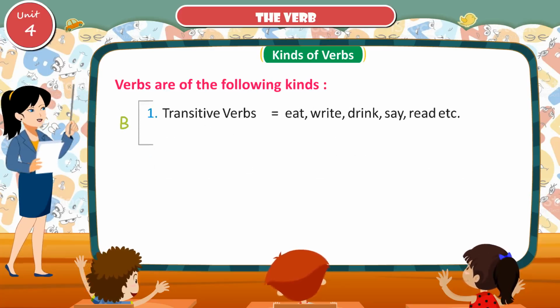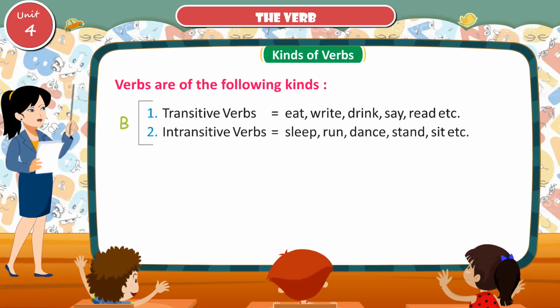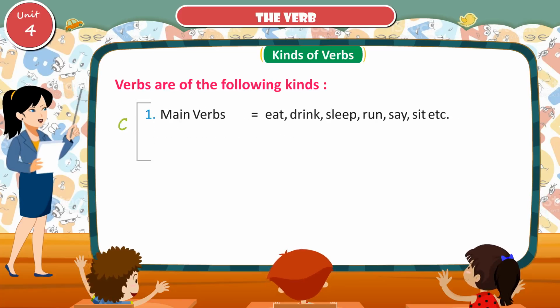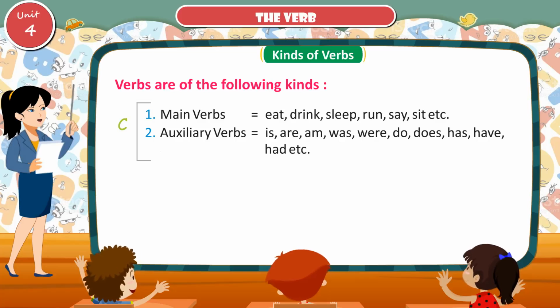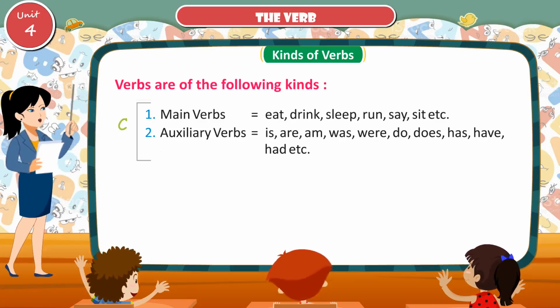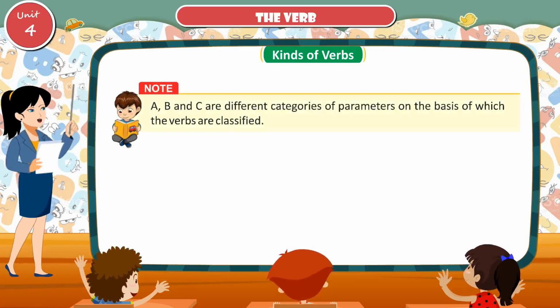B. Transitive verbs: eat, write, drink, say, read, etc. Intransitive verbs: sleep, run, dance, stand, sit, etc. C. Main verbs: eat, drink, sleep, run, say, sit, etc. Auxiliary verbs: is, are, am, was, were, do, does, has, have, had, etc. Note: A, B and C are different categories or parameters on the basis of which the verbs are classified.